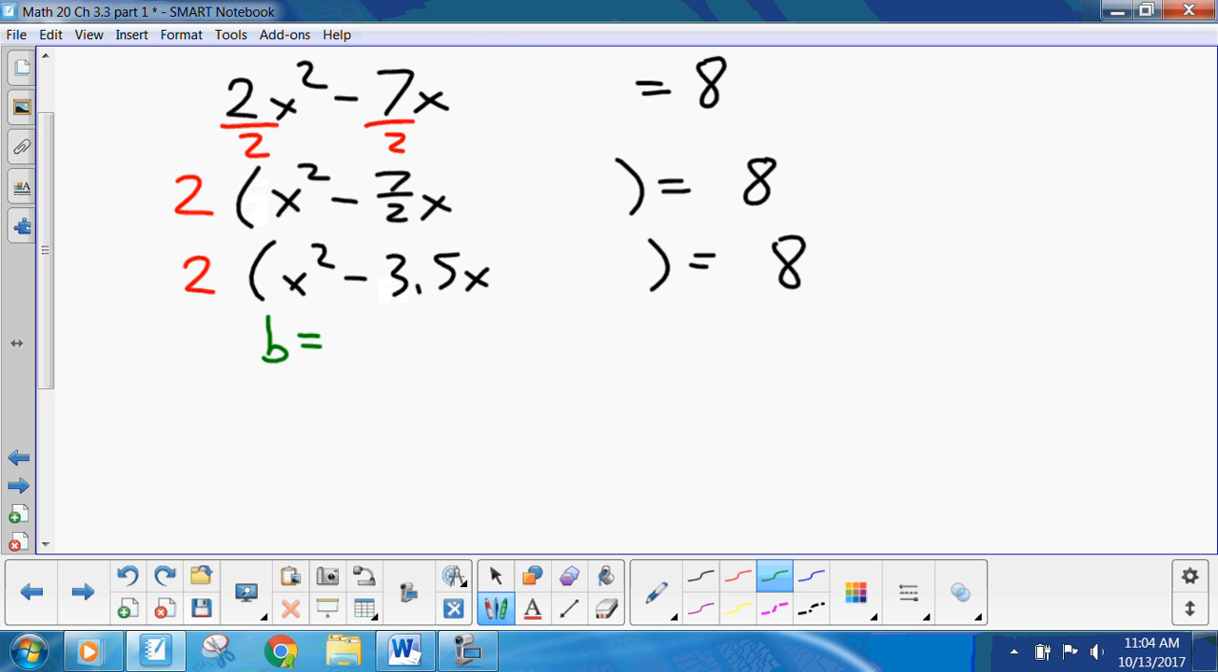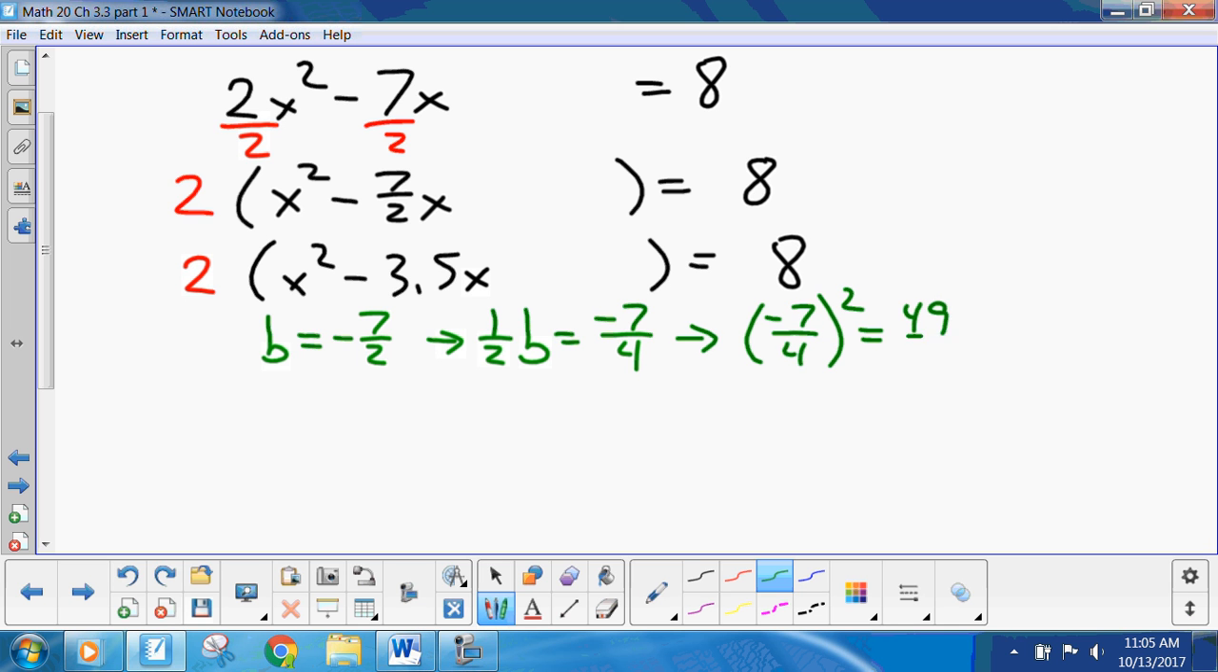B is minus 7 halves. 1/2 b is minus 7/4. That's why I like leaving it as a fraction, because you multiply it by 1/2, and minus 7/4 squared is 49/16. Now go ahead, try to turn that into a decimal. You can. I just hate it. I find fractions easier. Whatever. Plus 49/16.